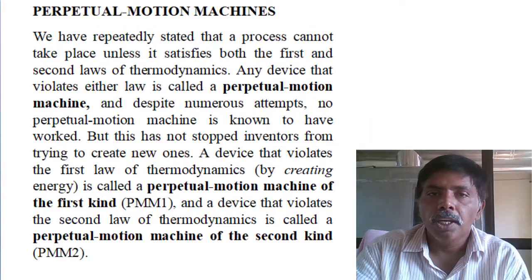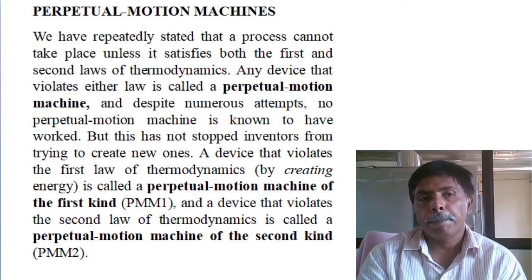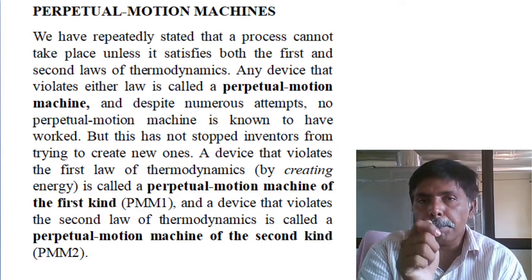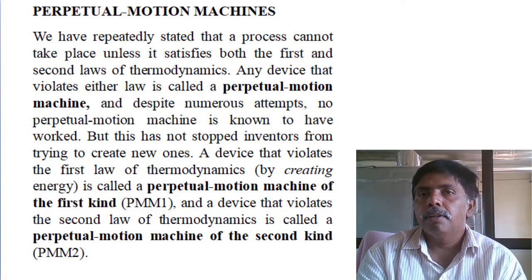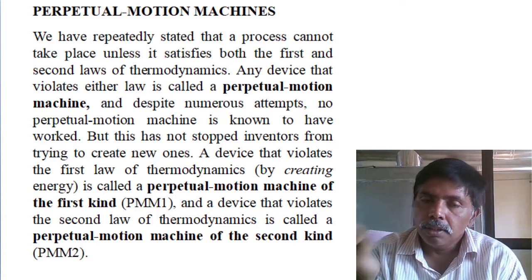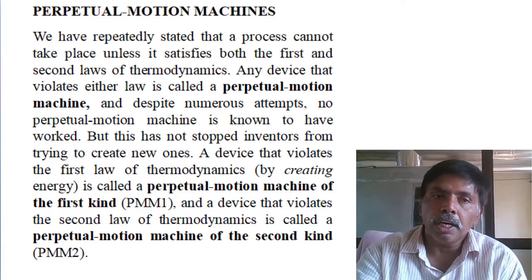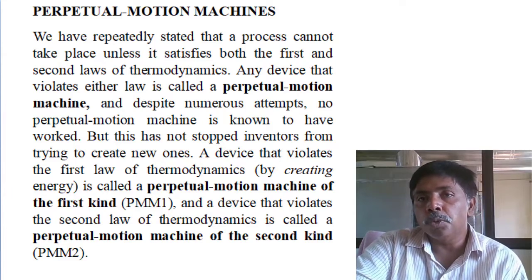Next, we'll discuss perpetual motion machine of the first kind. Perpetual motion machine means a violation of the laws of thermodynamics. One means violation of the first law of thermodynamics, and two means violation of the second law of thermodynamics.